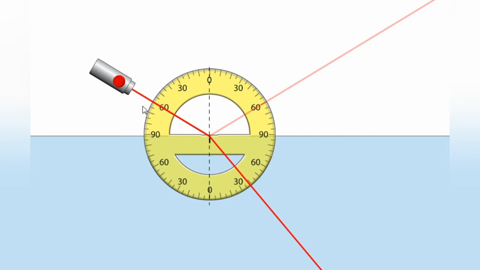That is why the angle of incidence is equal to the angle of reflection. Also see here, the angle of refraction is nearest to 40, but the angle of incidence is 60. So what we can say is the angle of refraction is less than the angle of incidence.